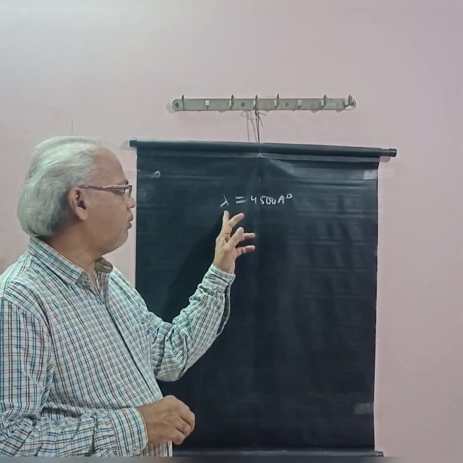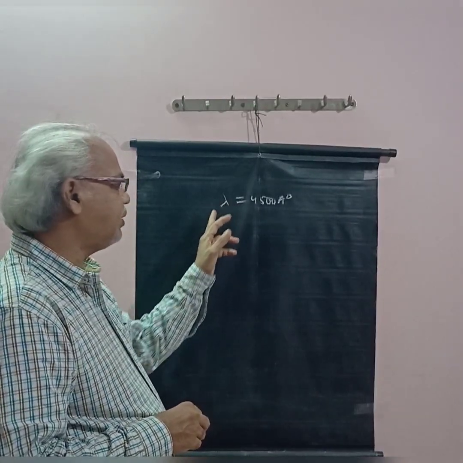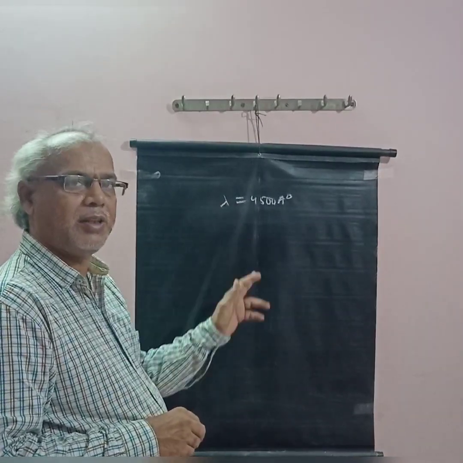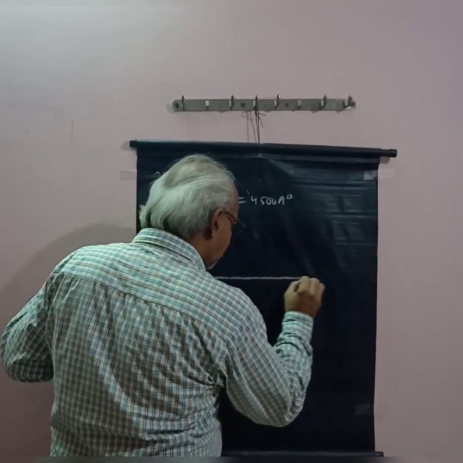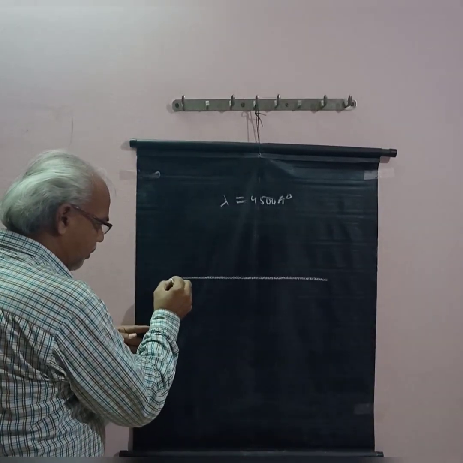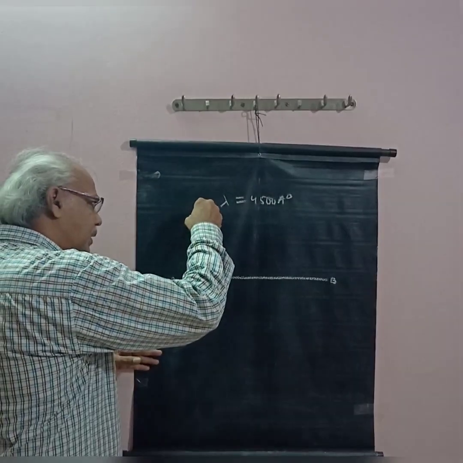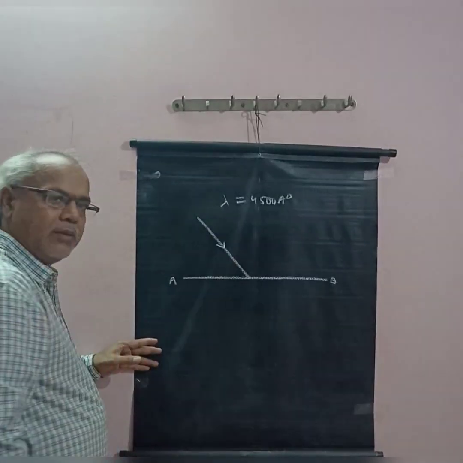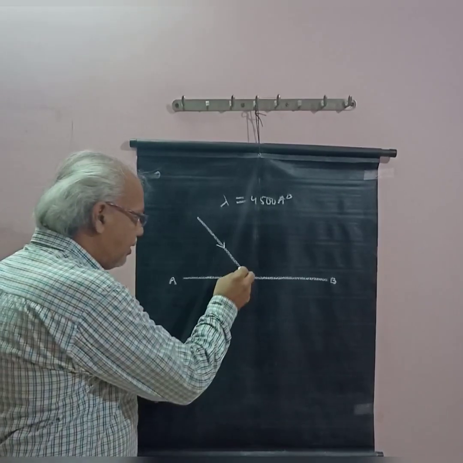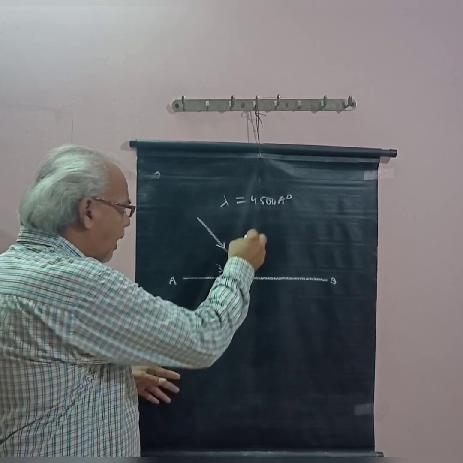It is a problem. Here the wavelength of light is 4500 angstroms and that light is incident at the interface making an angle of 30 degrees with the interface. So here AB is the interface. The light is incident on the interface making an angle of 30 degrees with the interface, and this is the normal.